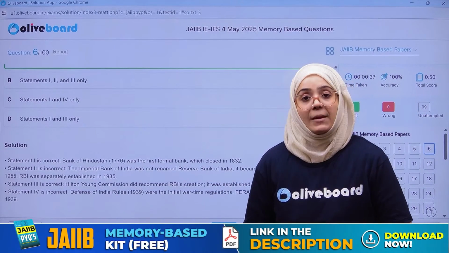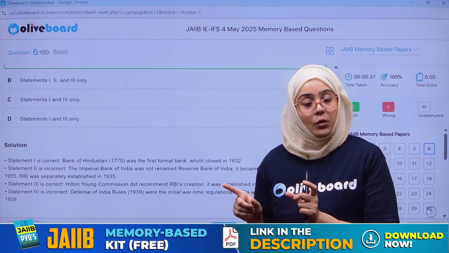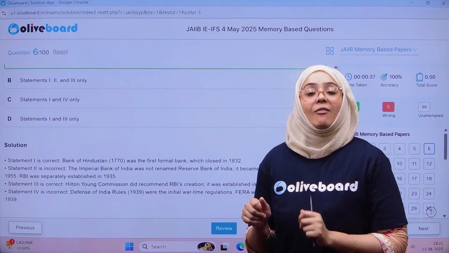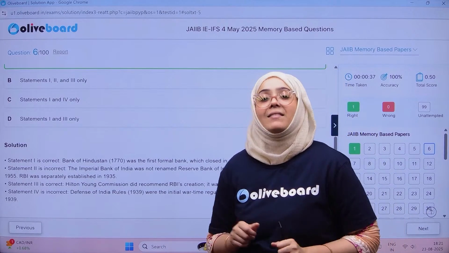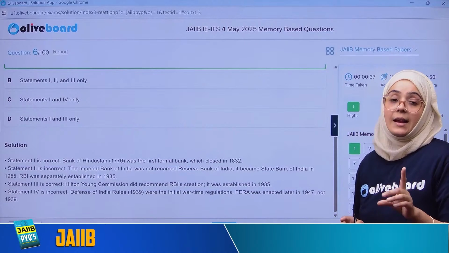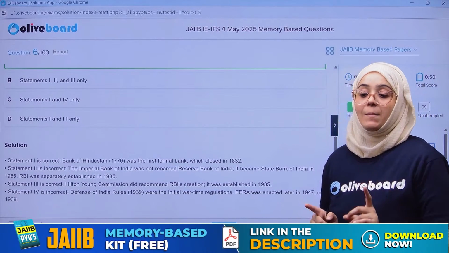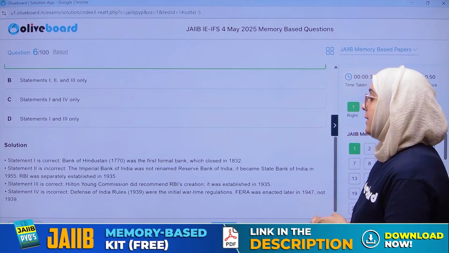RBI was established as a central bank in 1935, right? With a paid up capital of rupees 5 crore, and the act was passed in 1934. And nationalization of RBI was done in 1949. Okay, remember the nationalization of RBI was done in 1949.